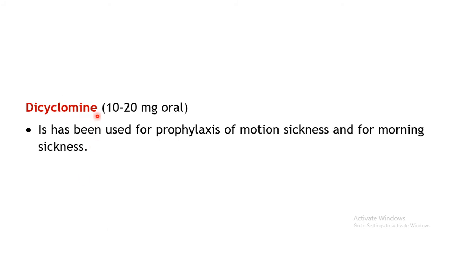Next drug is dicyclomine. This drug is used in a dose of 10 to 20 milligrams only by oral route, and generally it is used in the prophylaxis of motion sickness as well as morning sickness. Motion sickness is associated with the agitation of the body, and morning sickness is the vomiting associated with pregnancy, especially in the first trimester, that is the first 3 months. The pregnant women may suffer from nausea and vomiting, so that can be controlled by dicyclomine.